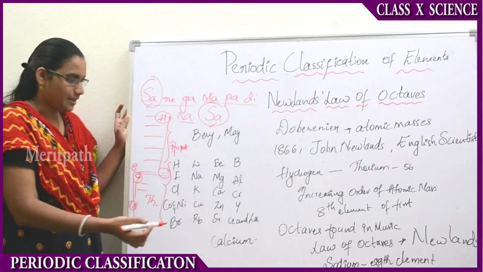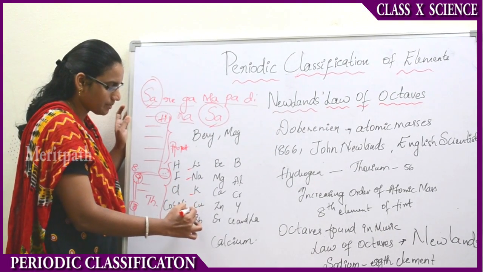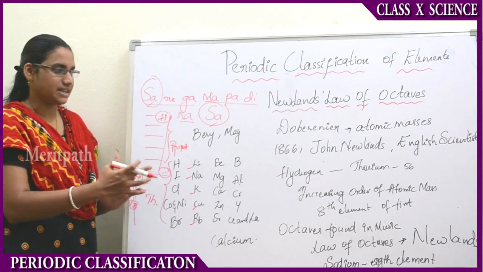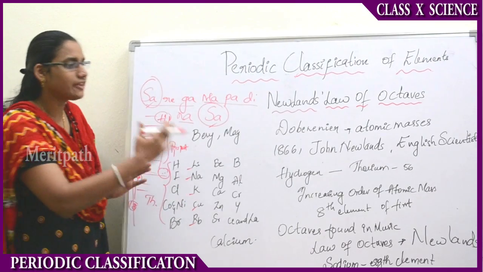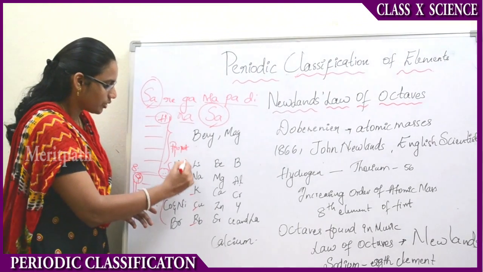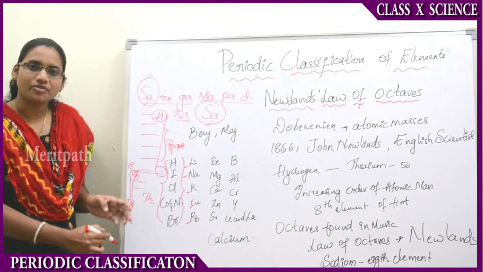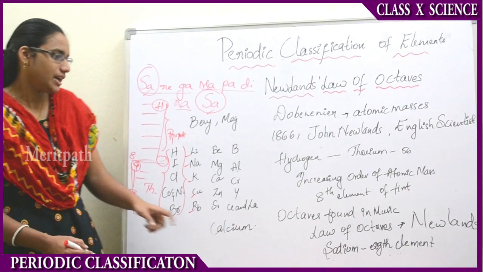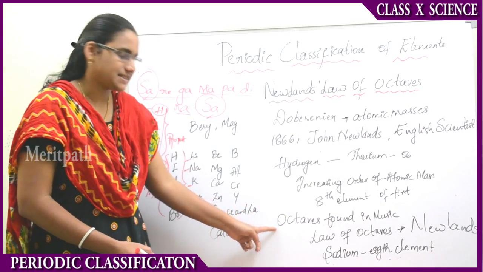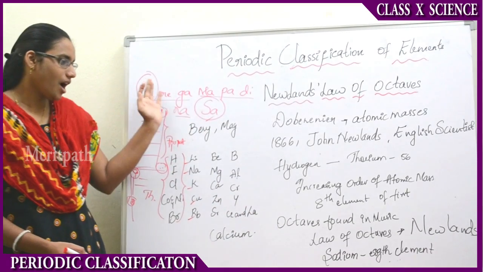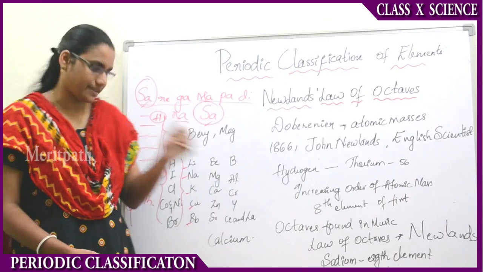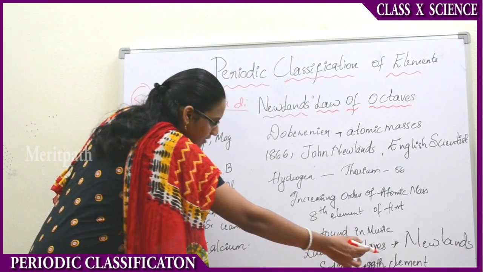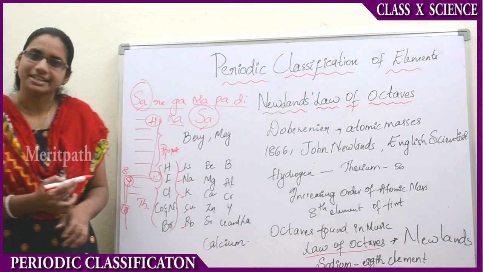And if you take lithium next, lithium, sodium, potassium, copper and rubidium, these will have the same properties. Like that, he divided all the 56 elements into groups of 8 elements having similar properties. Now, if you observe, he has classified these based on the octaves of music. This law is called the law of octaves, and it was discovered by Newland.